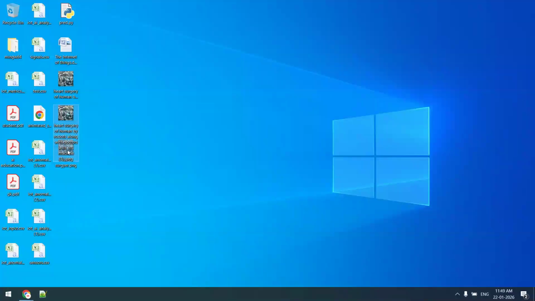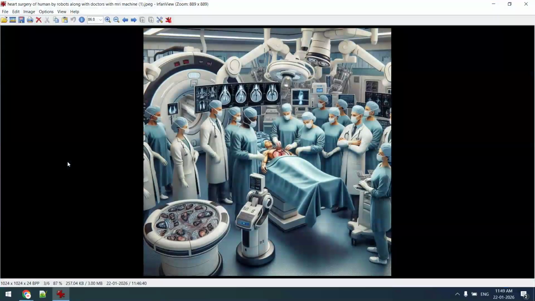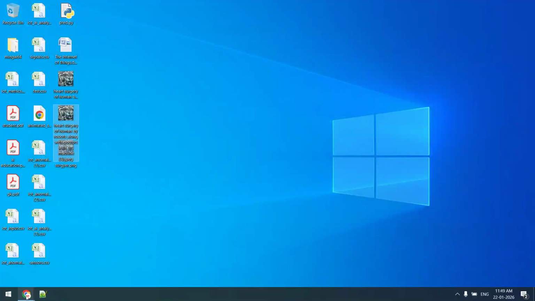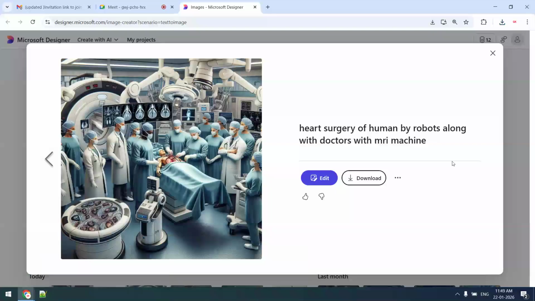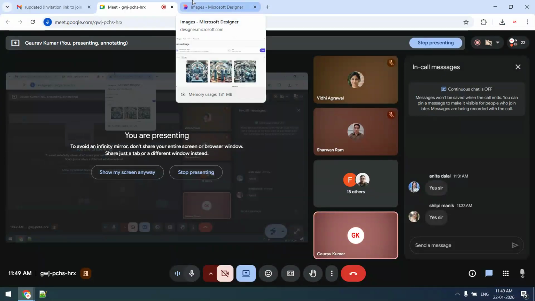But this image cannot be detected by AI. Why? Because my laptop metadata is there. Are you getting what I mean to say? Kindly confirm. Yes, sir.